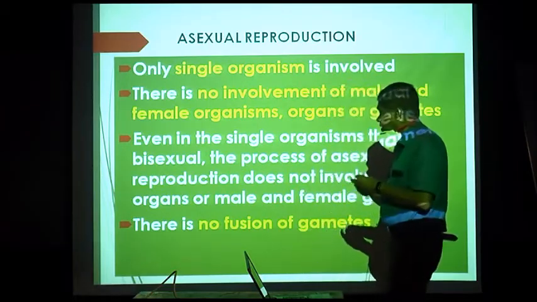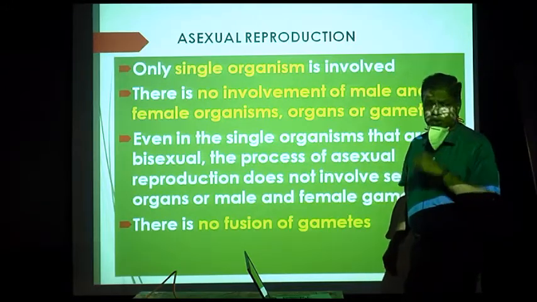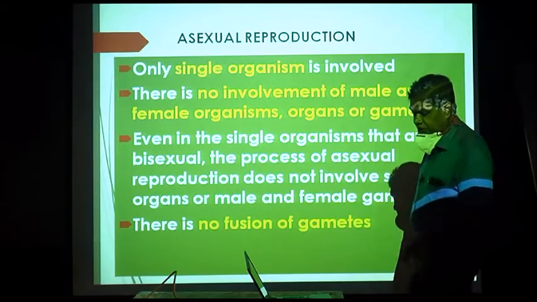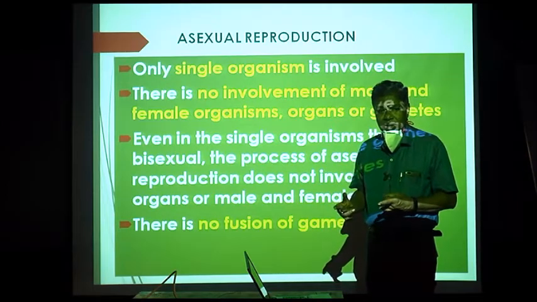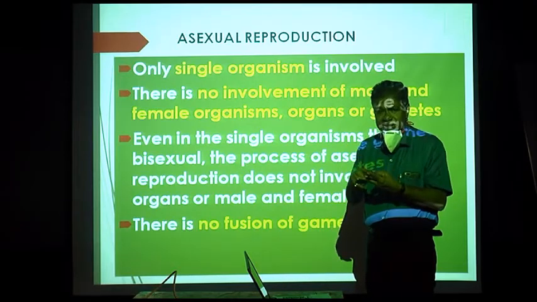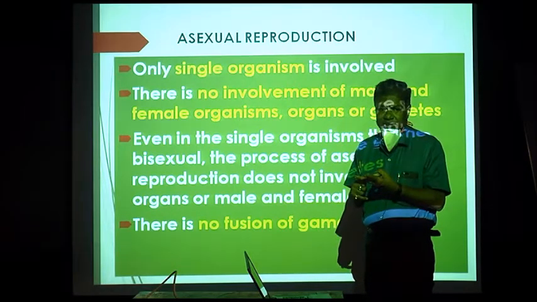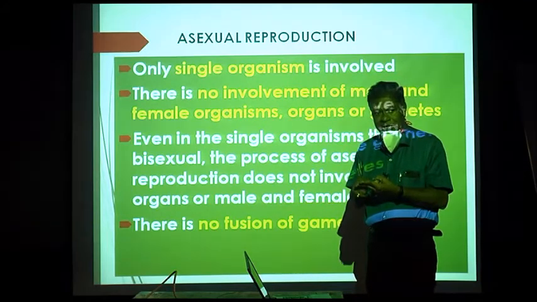On the other hand, what is sexual reproduction? Sexual reproduction is one in which there are 2 organisms, that is male organism and female organism, mostly in animals, and in plants also.